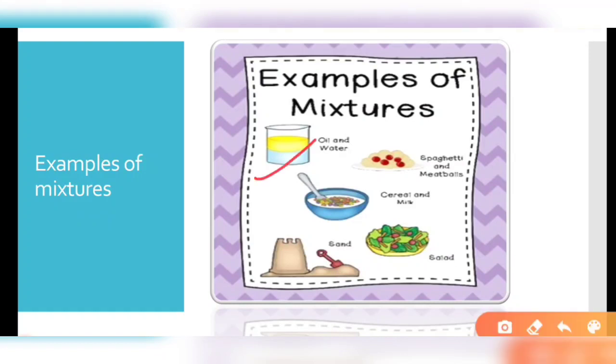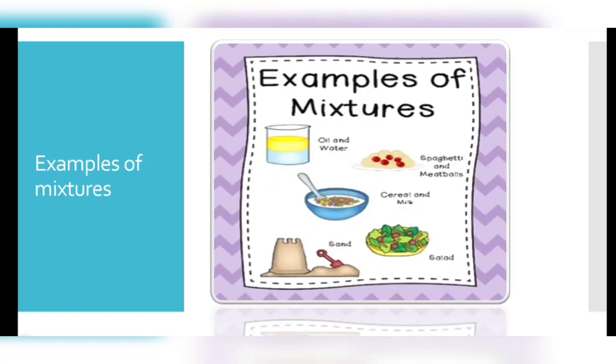Oil and water are not actually mixed, but they are considered a mixture; when they are put together, they form separate layers. Spaghetti and meatballs is a kind of food with noodles in which meatballs are mixed. Cereal and milk, which you might have taken at breakfast. Sand and salad, the raw fruit salads, right? In all these you might have observed different kinds of mixtures.